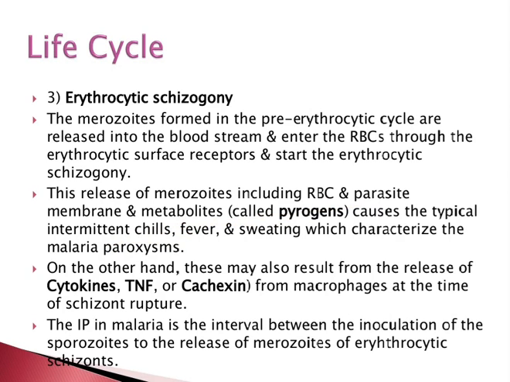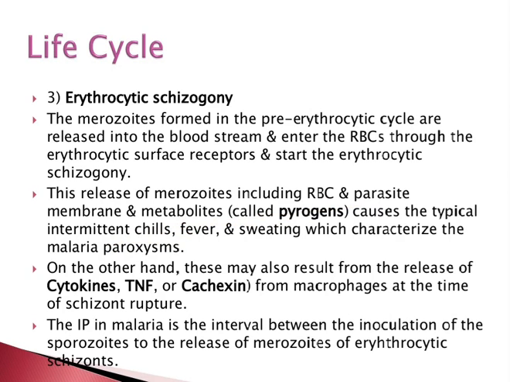Erythrocytic schizogony. The merozoites formed in the pre-erythrocytic cycle are released into the bloodstream and enter the RBC through the erythrocytic surface receptor and start the erythrocytic schizogony. The release of the merozoites, including the RBC and parasite membrane and the metabolites called pyrogens, causes the typical intermittent chill, fever and sweating which characterize the malaria paroxysms. On the other hand, this may also result from the release of the cytokines, TNF and interleukin, from the macrophage at the time of schizont rupture.